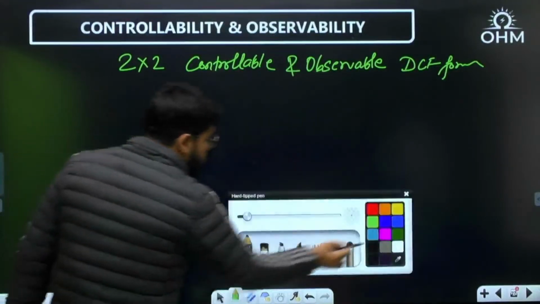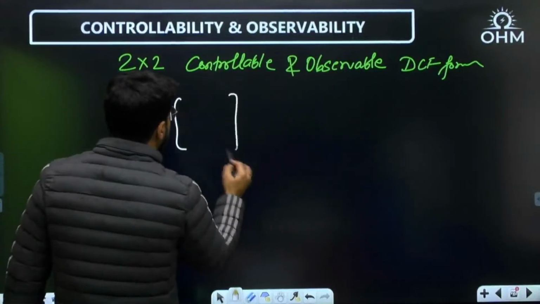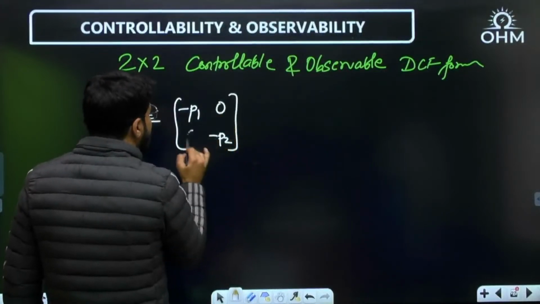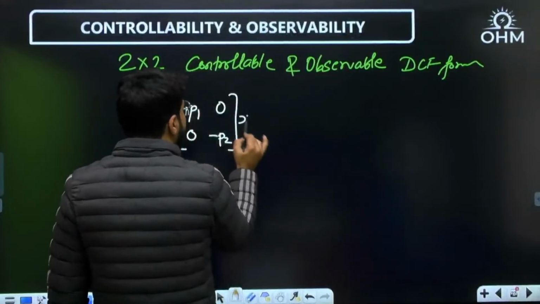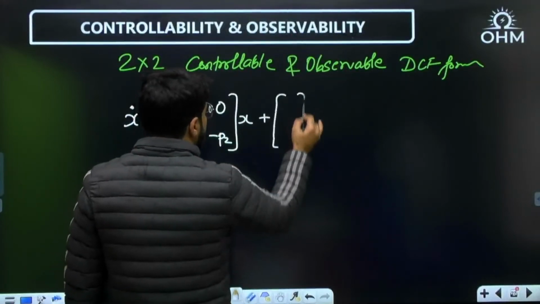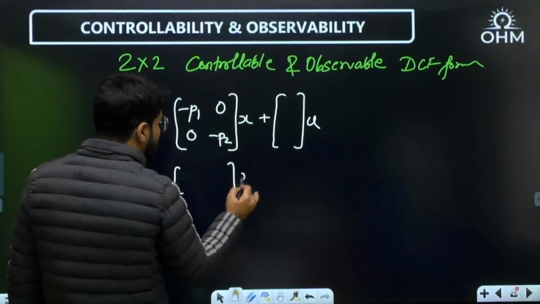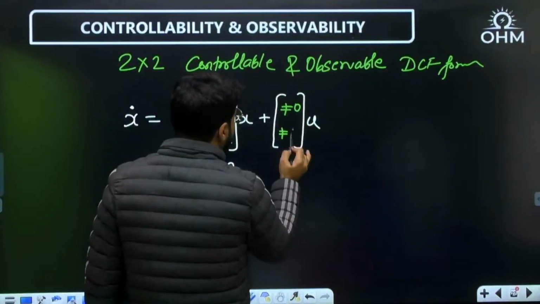So how should it look? x dot is equal to Ax. A matrix means diagonal matrix because I am talking about DCF form. Diagonal matrix with distinct roots, distinct diagonal elements, plus Bu, and y equal to Cx. You want a controllable and observable form. So controllable means B has only 2 elements, but both should be non-zero.